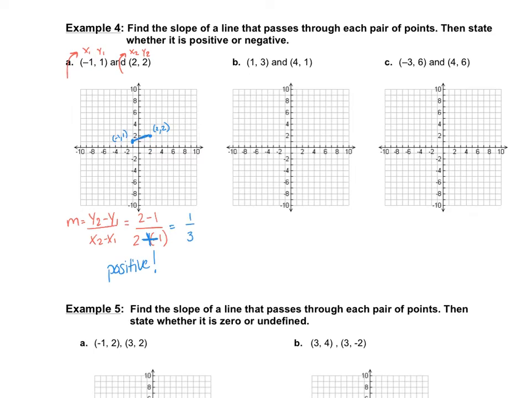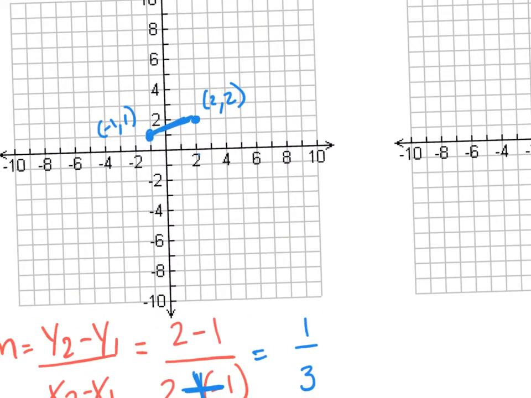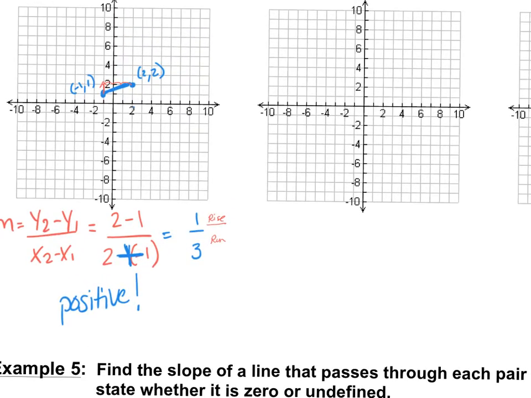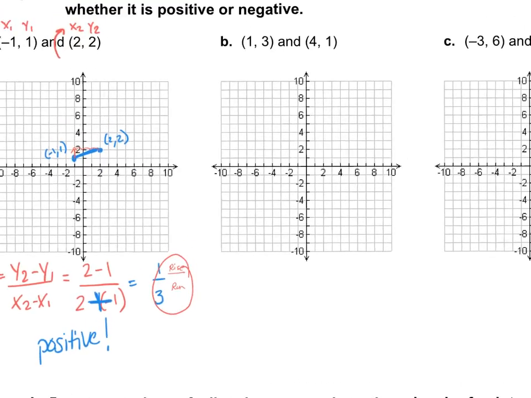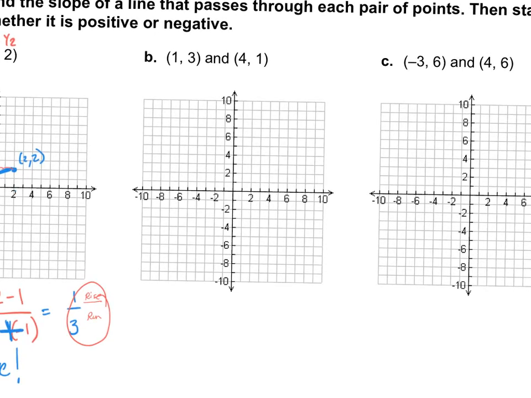And then more specifically, I want you to see that it's going up. If I count up, I'm going up 1 space. I'm rising 1. That's my rise of 1. And I'm running 1, 2, 3. So if we go back to our answer that I wrote down here, where I got 1 over 3, that was my rise and my run. You can't get any slope questions incorrect if you're checking your work, and everybody should be checking their work. So let's look at the next one.